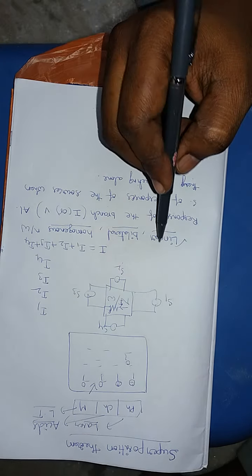Similarly, the same network I have taken, but the voltage source is reversed. So the current flows through the resistor like this. Now when I increase the voltage, the current also increases. Therefore the characteristics will come in this fashion.